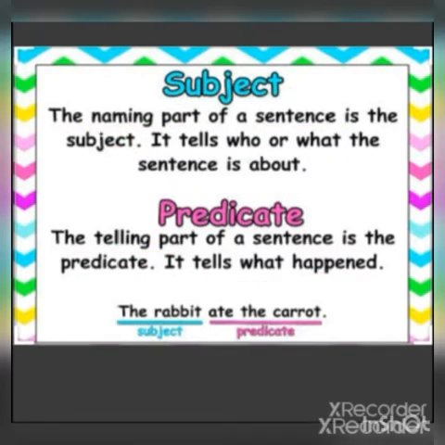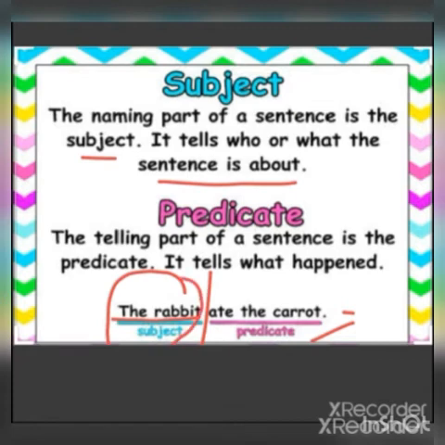Look at the example, children. The rabbit ate the carrot. Here, the rabbit is the subject. Ate the carrot is the predicate. Subject. The naming part of the sentence is the subject. Here, the naming part is rabbit. It tells who or what the sentence is about. Here the sentence is about the rabbit. So the rabbit is the subject.